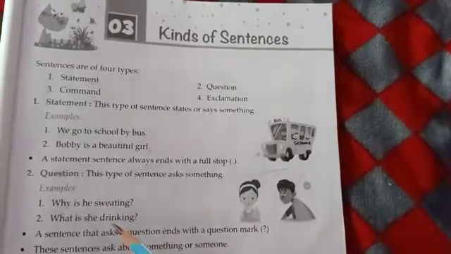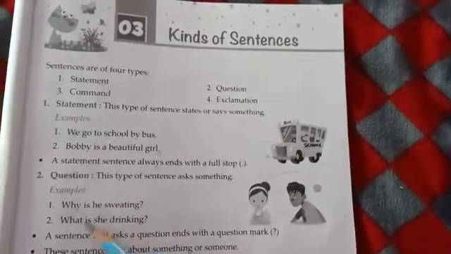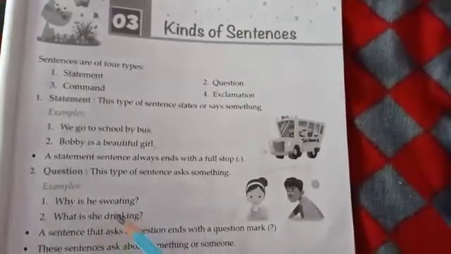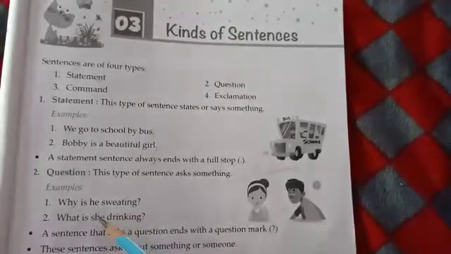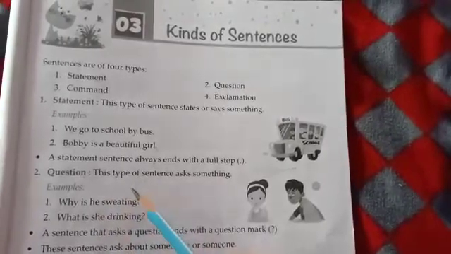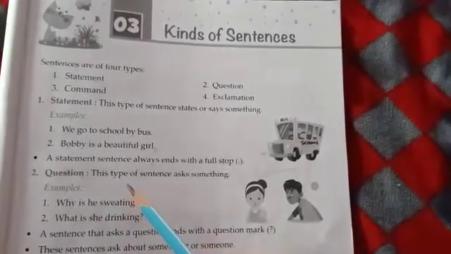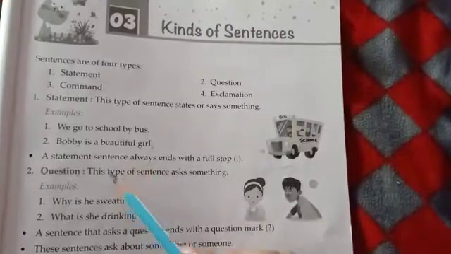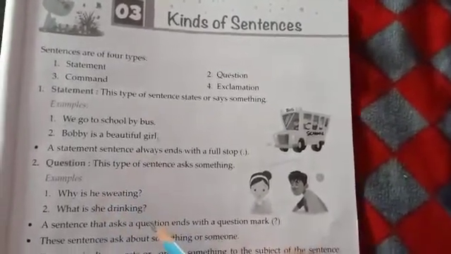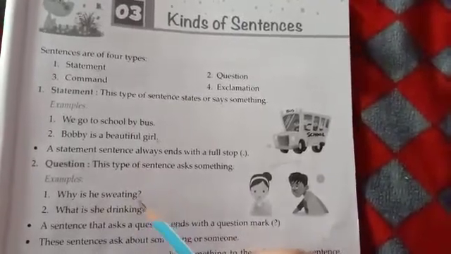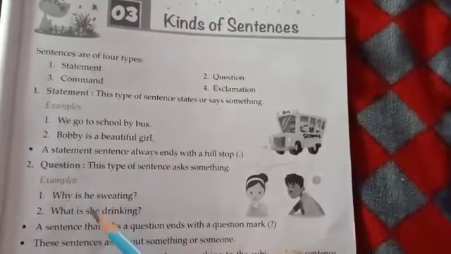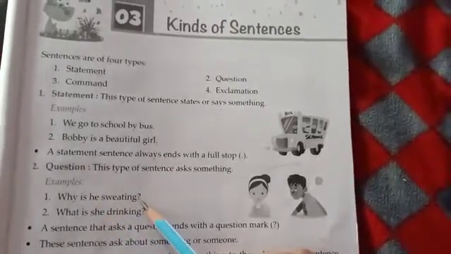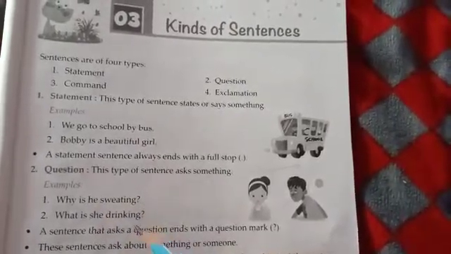You can see the other example also. What is she drinking? See, in this sentence, the sentence is asking us something. That means the sentence is in the question form, because it has a question word, what, and it is ending with a question mark. That means this sentence is in the question form, not in the statement form. If it had been in the statement form, it would have got a full stop at the end, but it has got a question mark, so this sentence is in the question form.